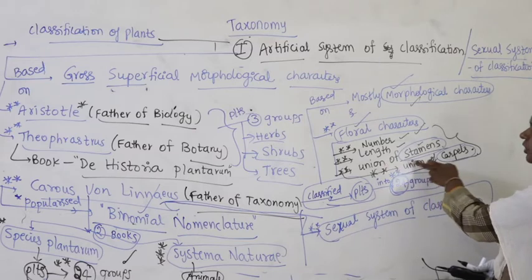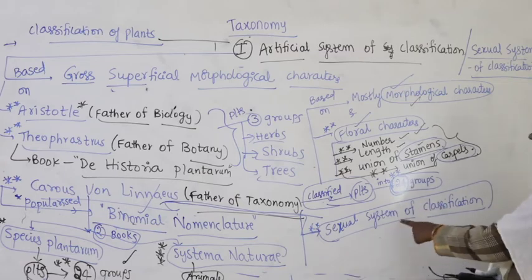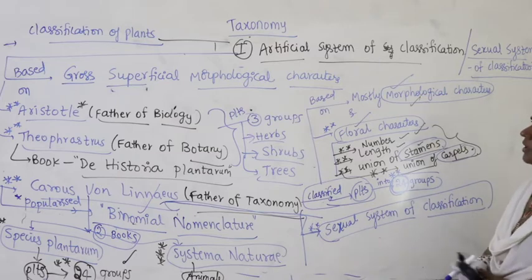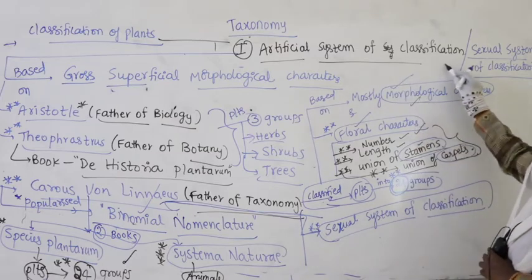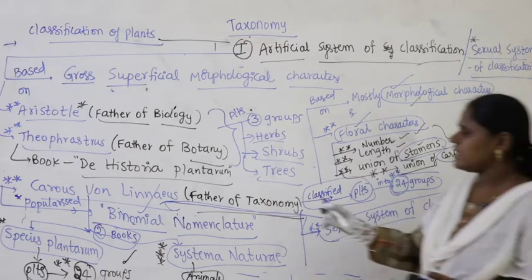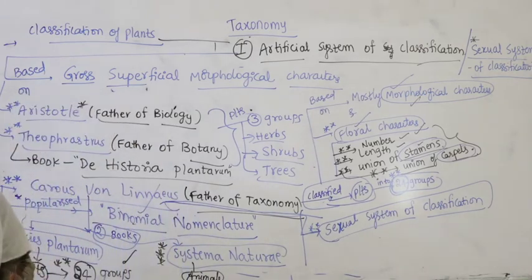Number, length, union of stamens, and union of carpels. As more floral characteristics along with morphological characters are taken, this is also called the sexual system of classification. Right. The artificial system of classification is now called the sexual system of classification as per Linnaeus, as he studied more floral characters.